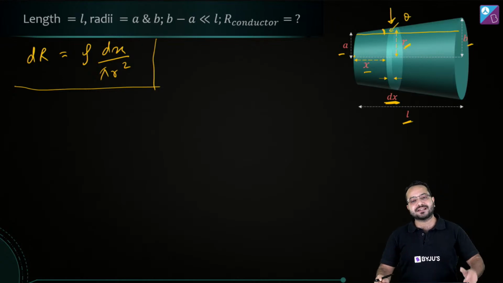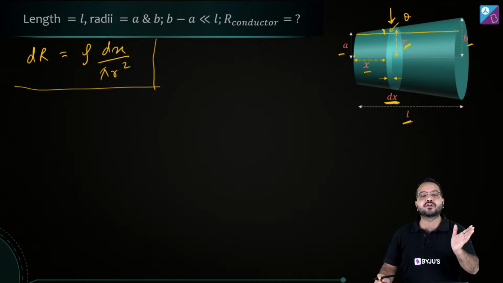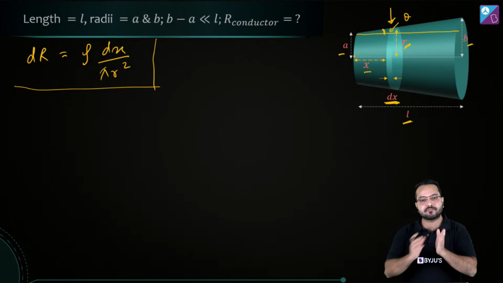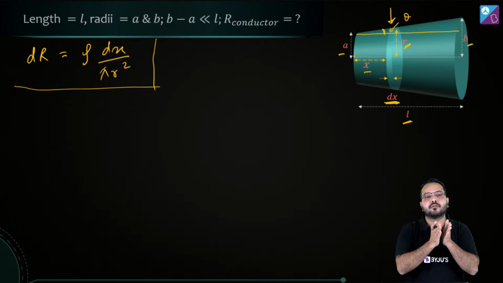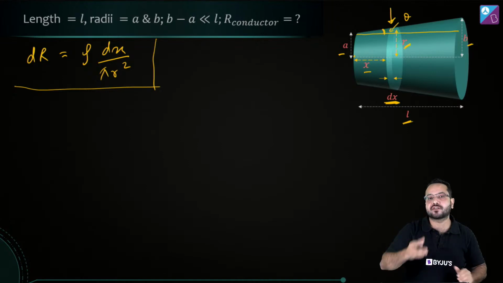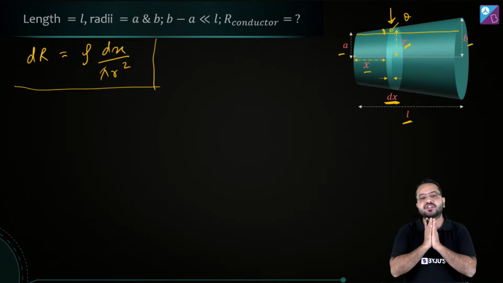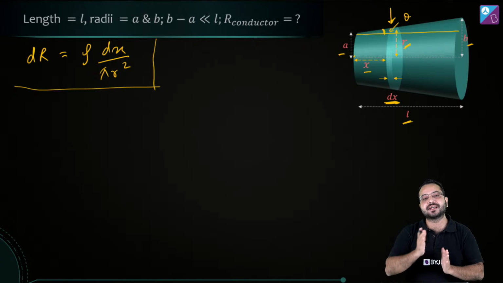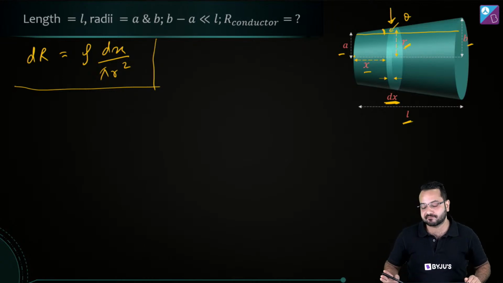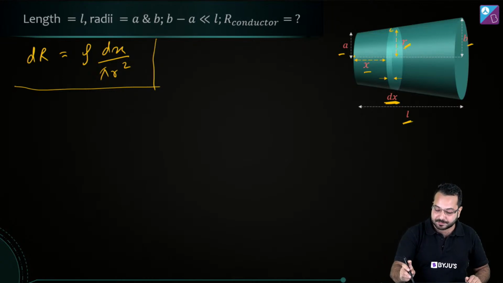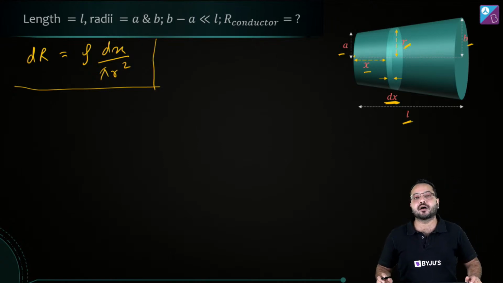So the radius is increasing at a uniform rate. For unit change in length, the change in the radius is going to be constant. Do you get that concept? So we can use that concept to find r in terms of x.